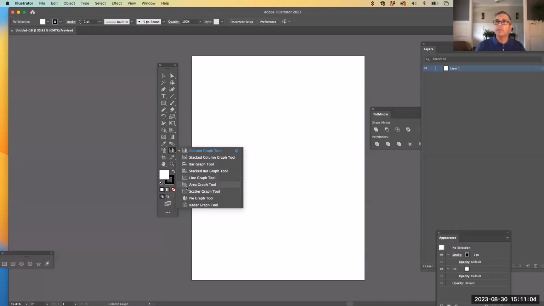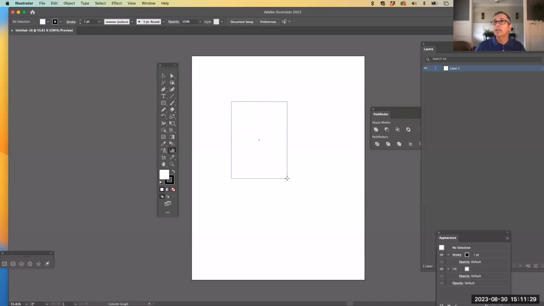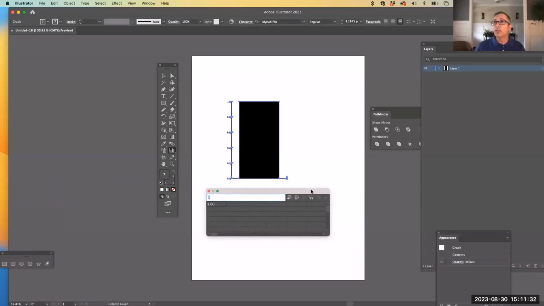We'll have line graphs, we have area graphs, which is much like a line graph, but it has shading underneath it. And we'll go into pie graph and donut graphs as well. So when you're going to create any of these graphics, you're going to select the one you want by going to the toolbar and clicking on the tool that you want. And there are two ways that you can create a graphic to begin with. One is you can just click down and drag, and then you will see a chart, a really basic big black box for one bar show up, and a little tab box that appears that looks a lot like an Excel file.